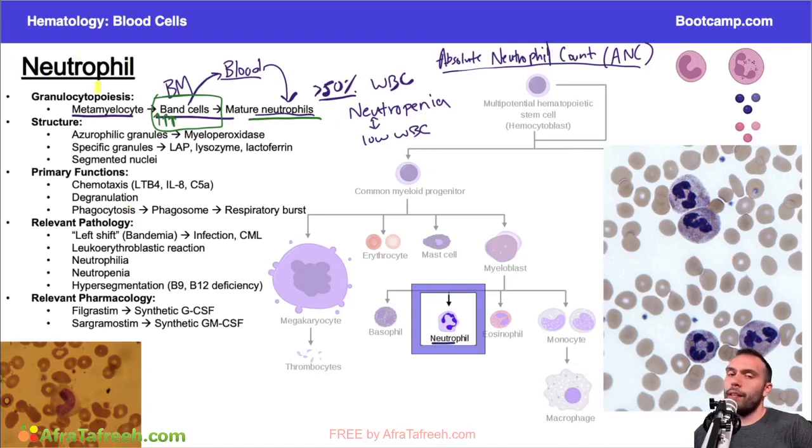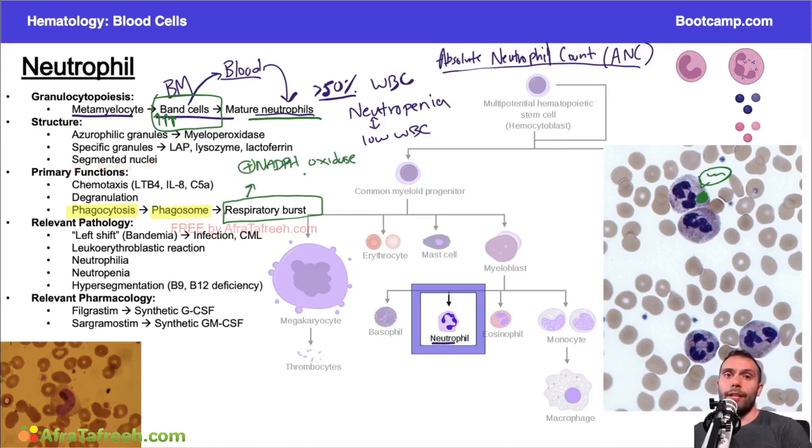So remember the big thing that neutrophils are doing. They're essentially going to be undergoing phagocytosis of pathogens, right? And so when phagocytosis occurs in a neutrophil, eventually we form a phagosome within the neutrophil, right? So the neutrophil will phagocytose some bacteria, and then it will put it into a phagosome. And that neutrophil will then try to destroy the contents of that bacteria. And it's going to do that through the respiratory burst pathway, okay, which we're going to talk about in a separate video. But this involves things like the activation of NADPH